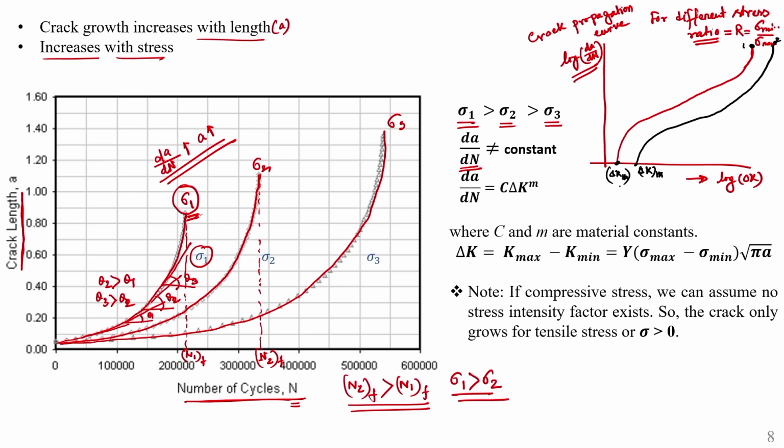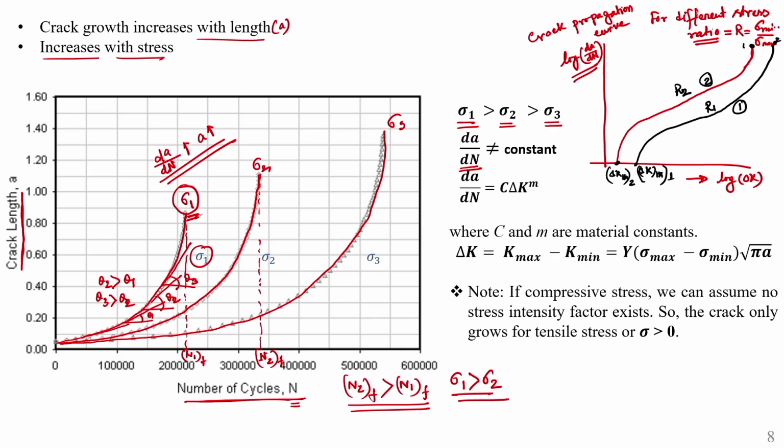So, this is for curve 2 and this is for curve 1. Let this be our curve 1, this is curve 2. Here always keep in mind, this curve 1 is for stress ratio R1 and this curve 2 is for stress ratio R2.